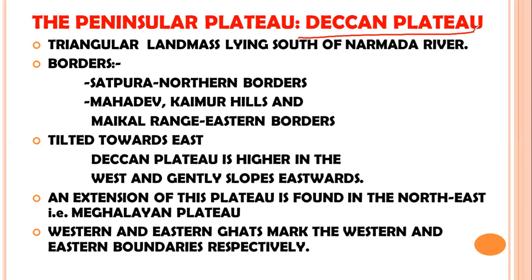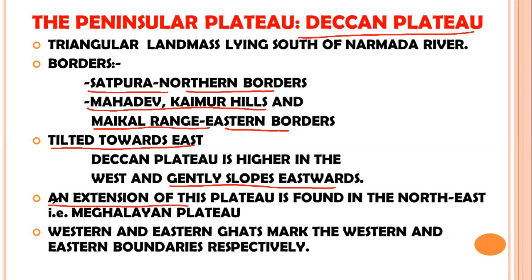The borders of the Deccan Plateau are the Mahadev, Kaimur Hills, and Maikal Ranges on the eastern side and the Satpura Ranges to the northern side. As I just mentioned, the Indian Peninsular Plateau is tilted towards the east. It gently slopes eastwards and thus the rivers drain into the Bay of Bengal.